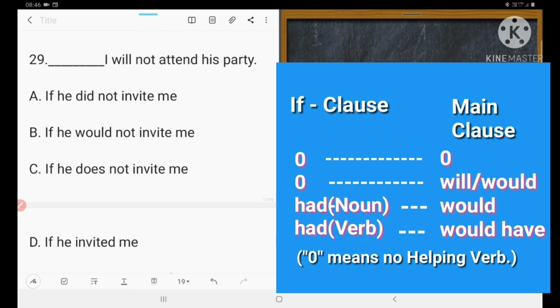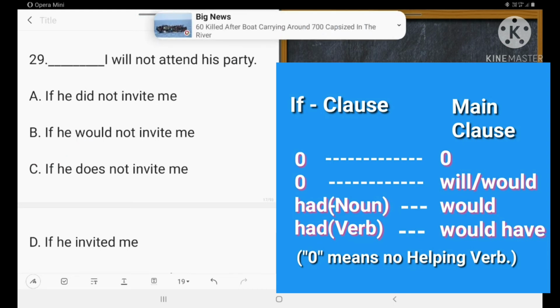If he does not leave, invite me. If he invited, D is also wrong. So the right answer is 29C. Yes, right. Next one is